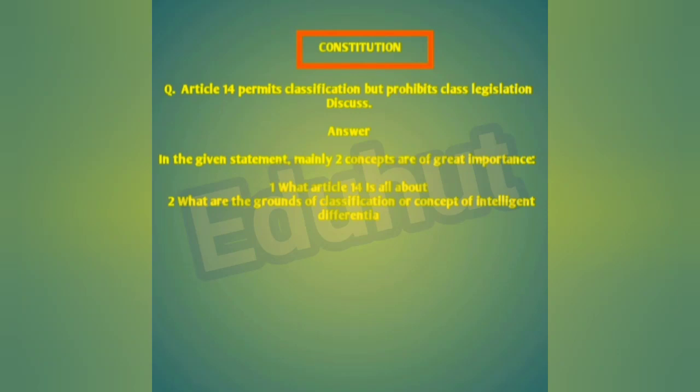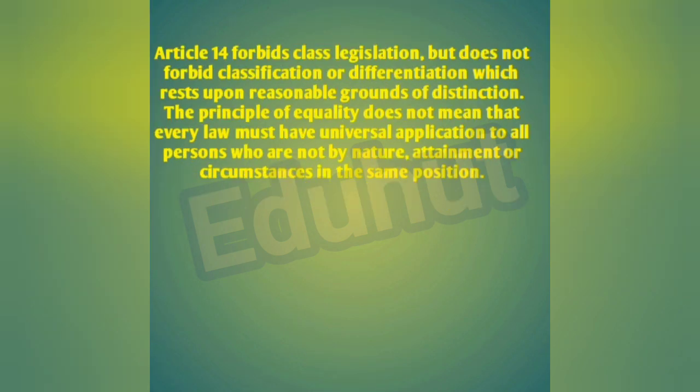Hello friends, in today's class we will discuss that Article 14 permits classification but prohibits class legislation. In the given statement, mainly two concepts are of great importance. First, what Article 14 is all about, and second, what are the grounds of classification or concept of intelligible differentia. Article 14 forbids class legislation but does not forbid classification or differentiation which rests upon reasonable ground of distinction.